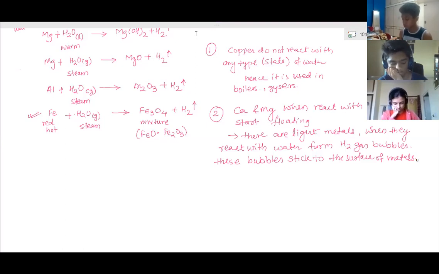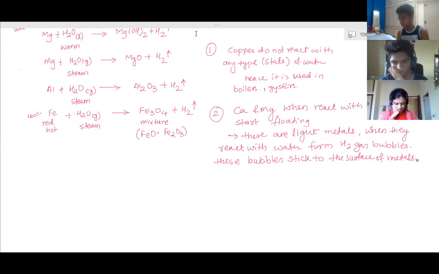That is not the proper definition. So can you tell again properly? The oxides which show acidic as well as basic nature, when they react with acid as well as base.